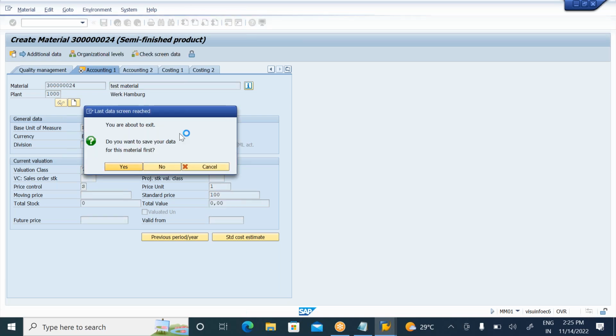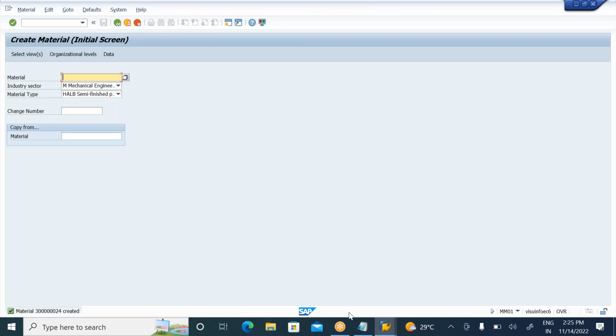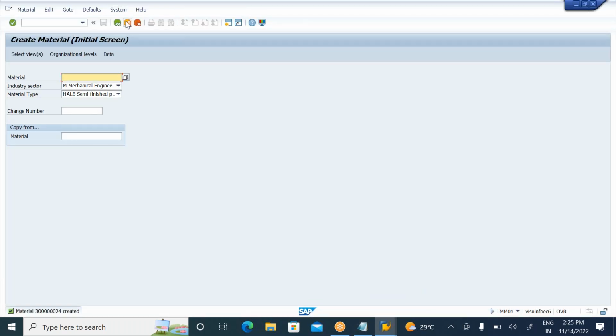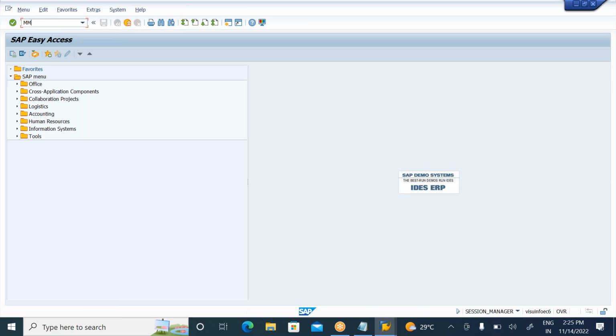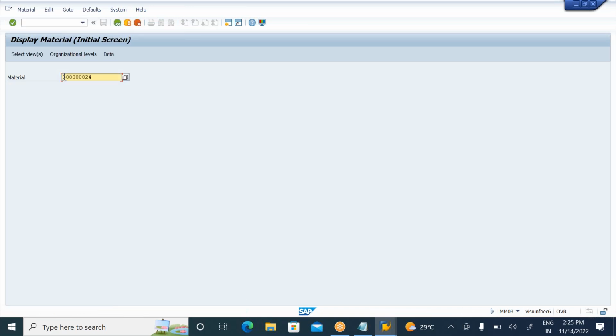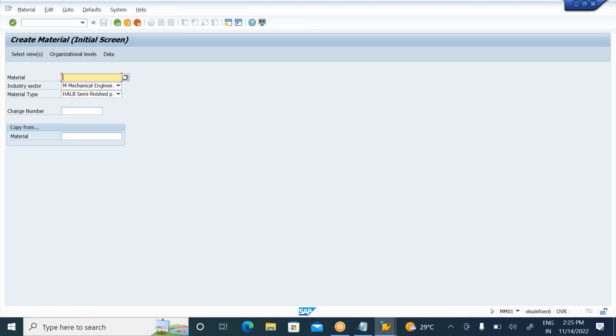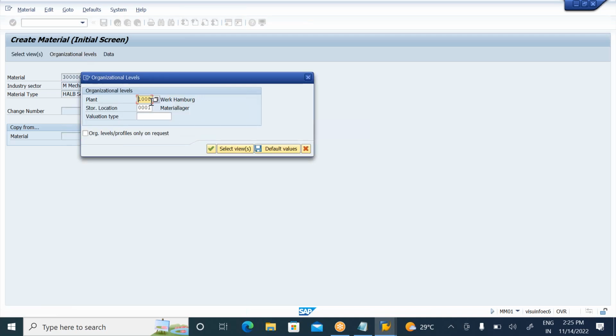But I need to fulfill the first prerequisite. What is the first prerequisite? The material should be created and it should also be extended. This material I must extend to my receiving plant. Only then is the first prerequisite completed. So how do we extend the material? Simply go to MM03 and copy this material. You know how to extend a material: go to MM01, enter the same material code, and go to org levels. Which plant do I want to extend to now? This is intercompany, so we have plant 2000, and storage location 3000.